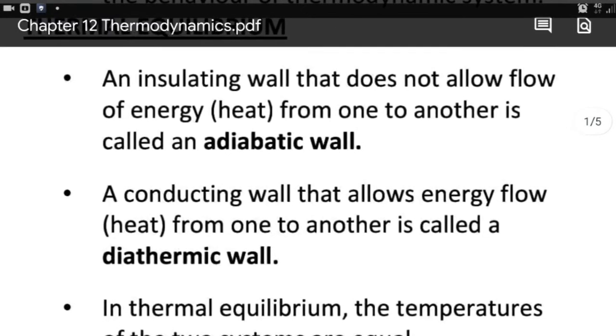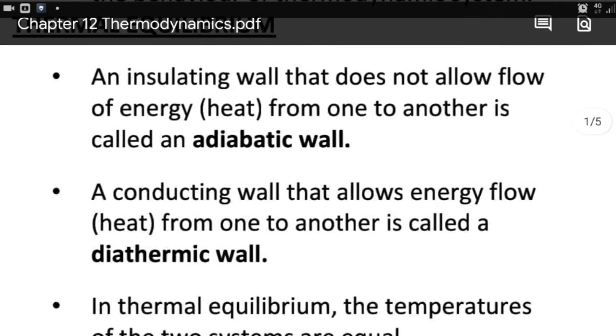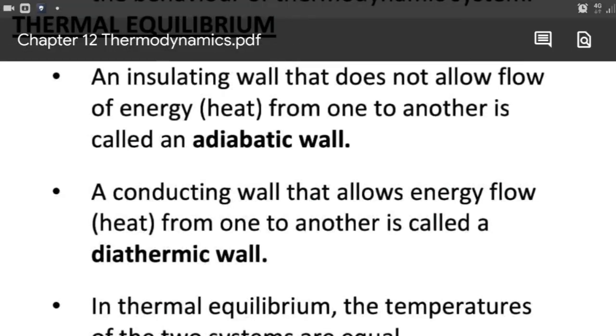When we speak about thermal equilibrium between system and surroundings, we have to speak about two types of walls, adiabatic wall and diathermic wall. A wall is a physical object which gives a separation between either two systems or between system and surroundings. Adiabatic wall means an insulating wall which does not allow any heat exchange or energy exchange from one to another.